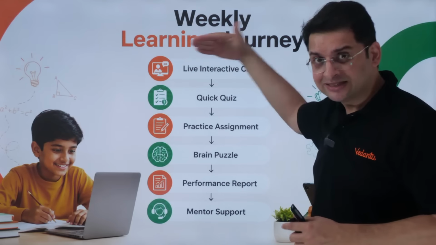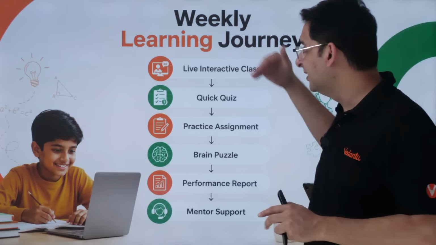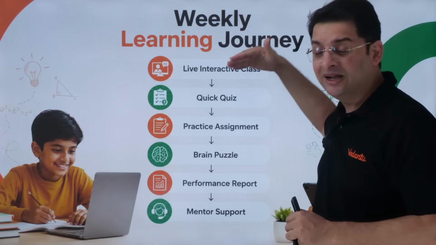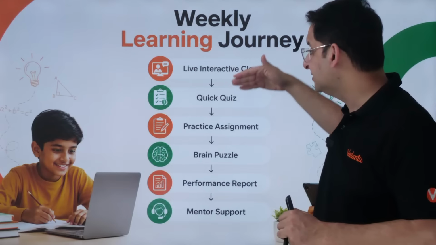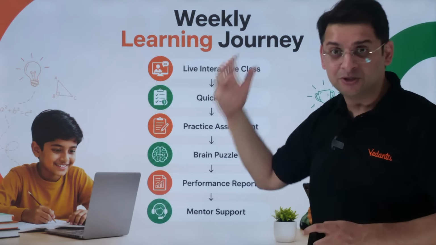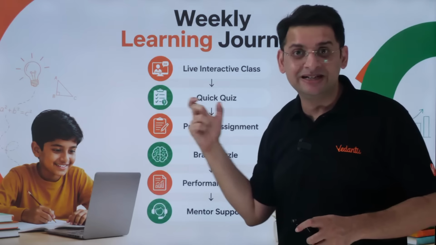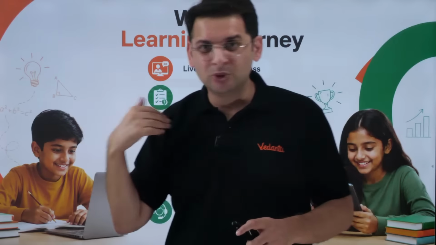There's a class. Class के अंदर भी क्या होता है? This is an amazing set of things that we have put in the class. So there's a class followed by a quick quiz. After the class, there's an assignment which is given to the children. There's a brain puzzle which is given to the children in every class. We call it dinner table problem, DTP, which the students in most of the cases have to discuss with their parents over the dinner table.